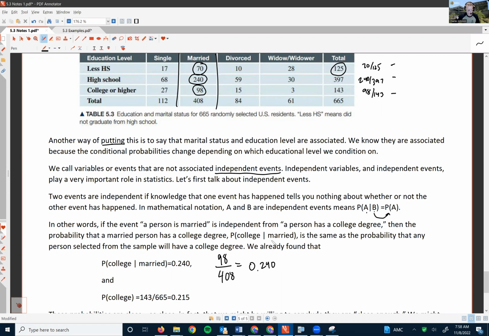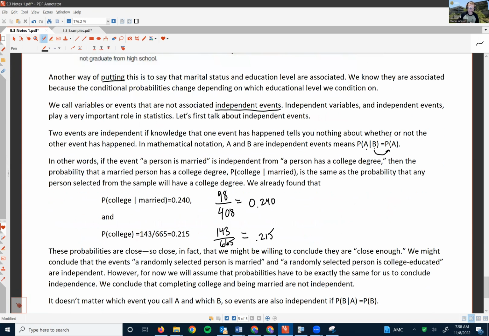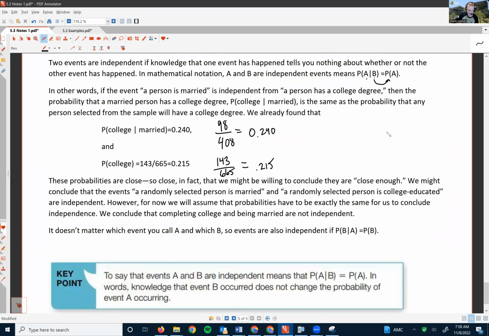And then the probability that they're college or higher educated is 143 out of 665, because there were 143 college or higher educated people out of the 665 total, and that gives us 0.215. So one might say these probabilities are so close that we might be willing to conclude that they're close enough. Well, right now we're going to assume they have to be exactly the same.